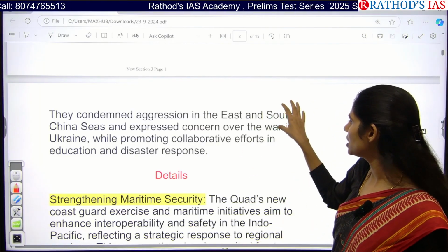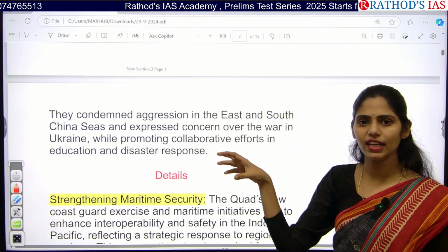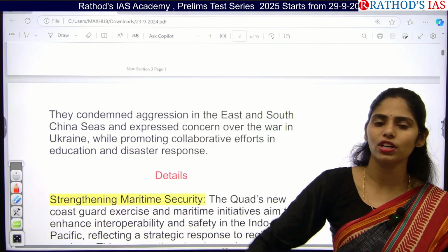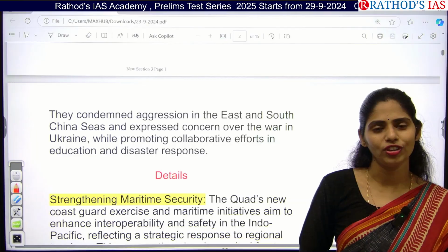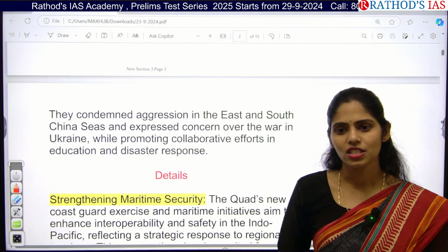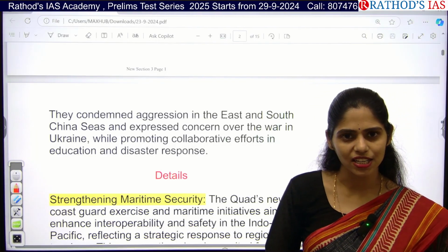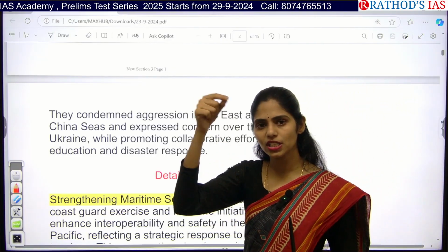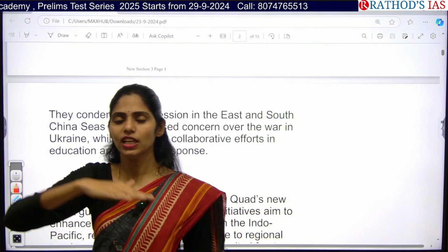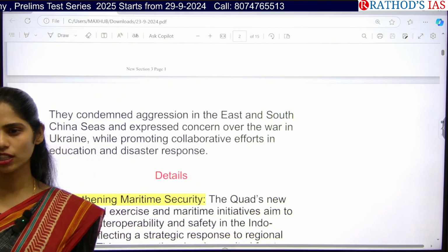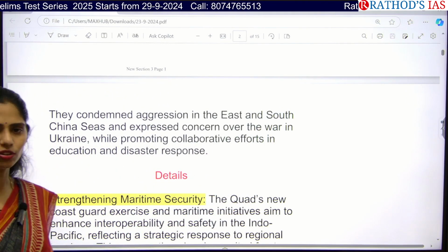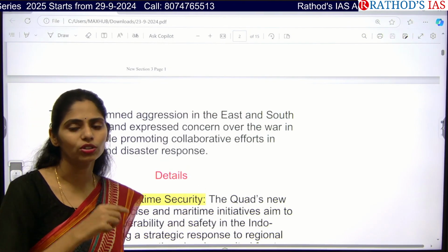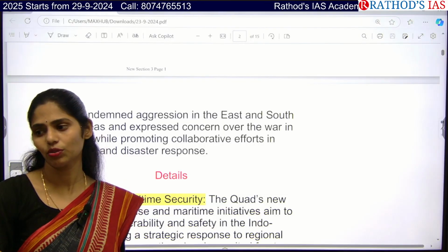You know about the South China Sea, right? There are three islands where China is having disputes with other countries which are sharing a boundary with the South China Sea. Which are those three islands? Spratly Islands, Paracel Islands and Scarborough. These three are very important, and you have to open the map and see the locations, and see which is the northmost island, which is the middle and which is the south. They may ask a question like arrange these islands from north to south or south to north. In this way also you can get a question in your prelims.